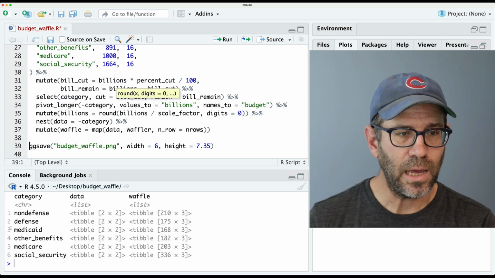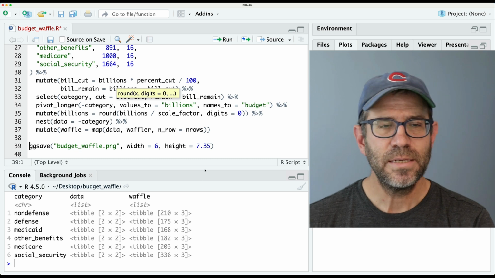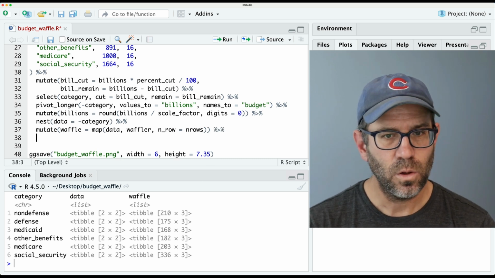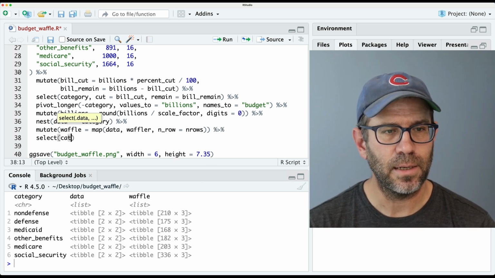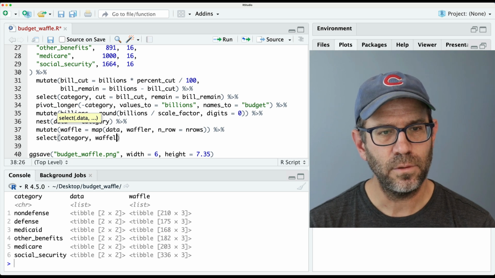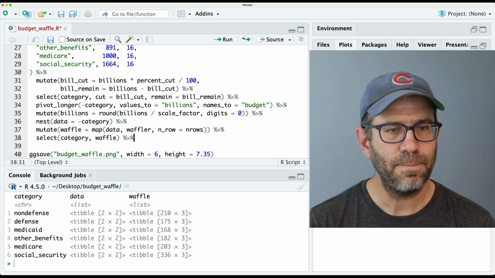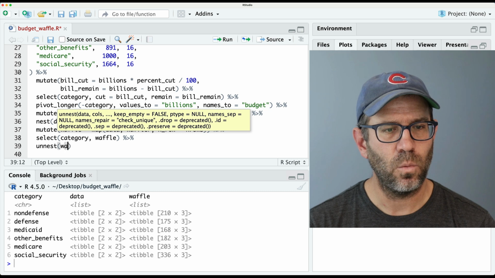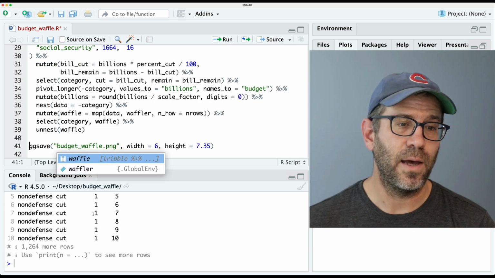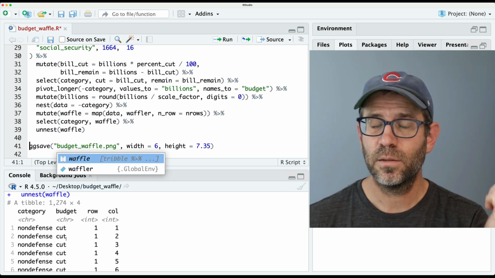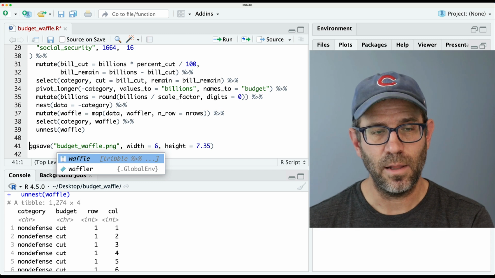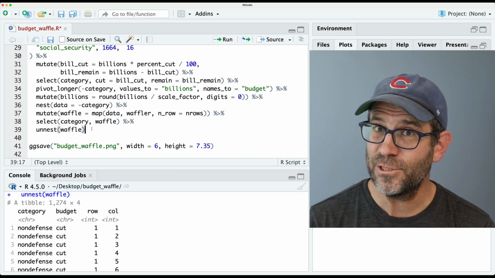We now have our category, data, and waffle. To get ready to plot it, we'll do a select on category and waffle. Get the waffle spelled right. And then we'll do unnest on waffle. Now what we've got is our category, the budget, the row, and the column. And now we're ready to go into ggplot.